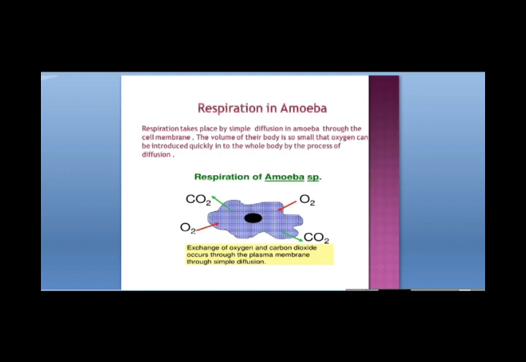Actually the volume of the body is so small, a single cell. That is its body. The whole cell is in contact with the air around. So that is why diffusion, although a slow process, can simply supply the oxygen and take away the carbon dioxide quickly according to the requirement of the amoeba.